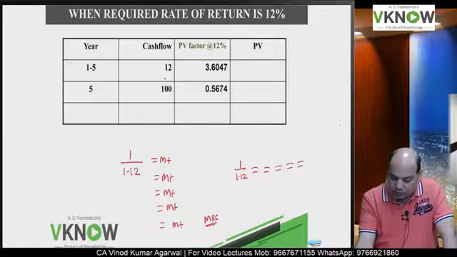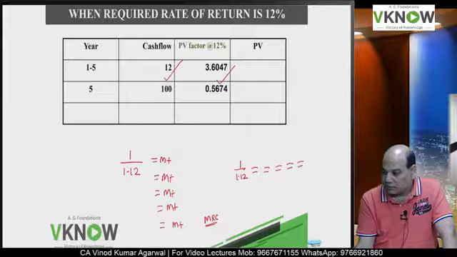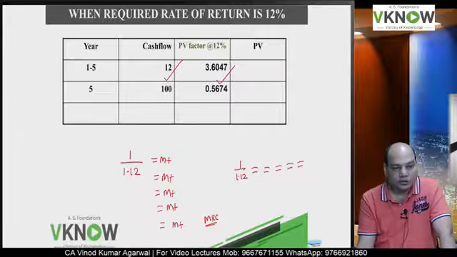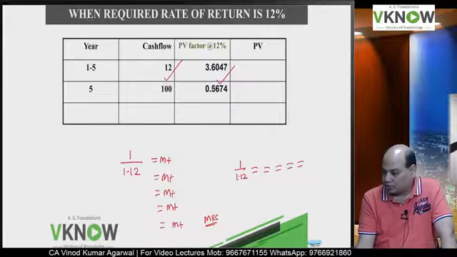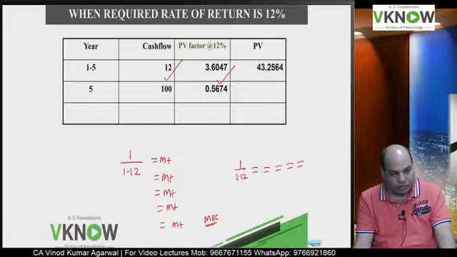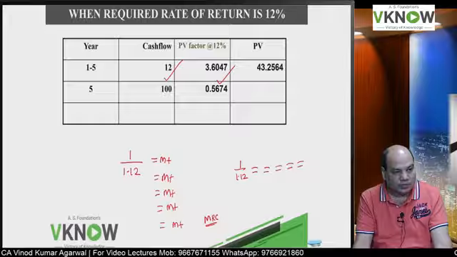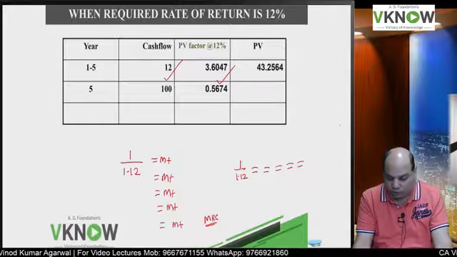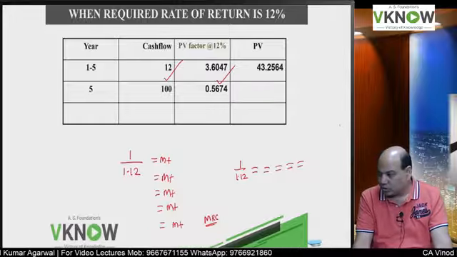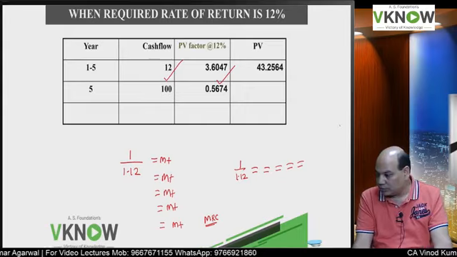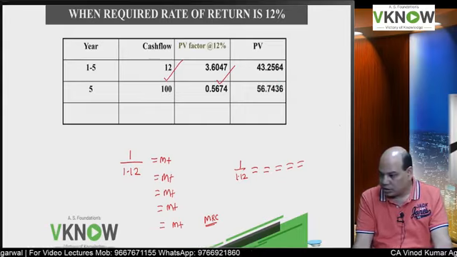Now multiply and press the memory plus function also. 12 into 3.6047, equal to, memory plus. Please tell me the answer, students, please. Those who are joining live stream, those who are on YouTube, can you please reply? 43.2564, and the next one is 56.7436.